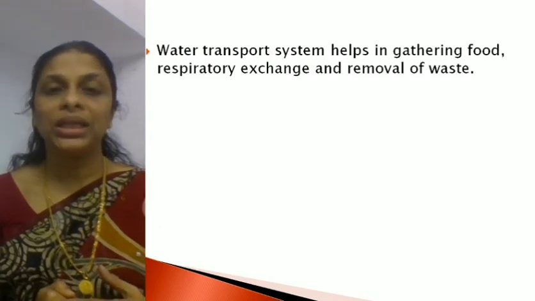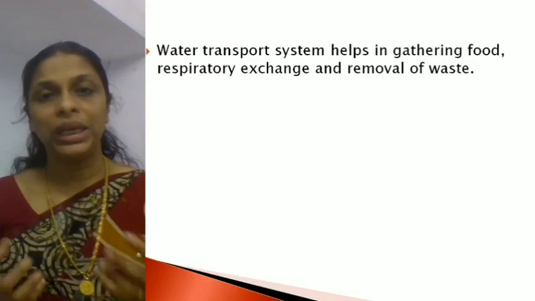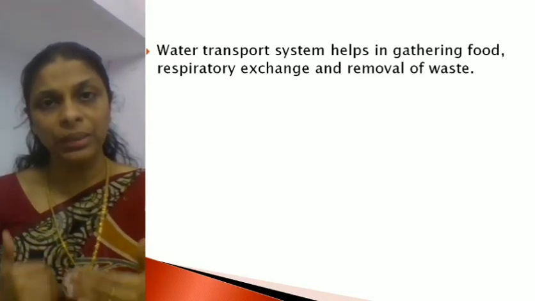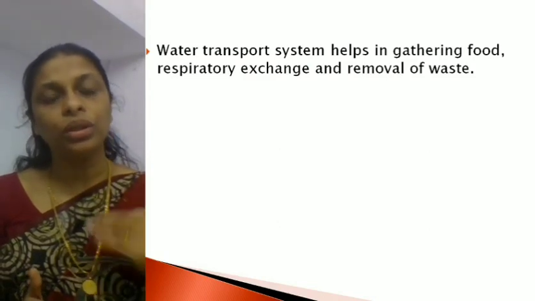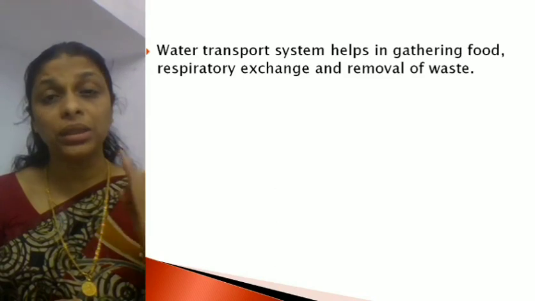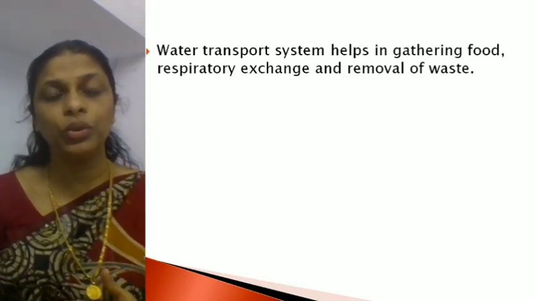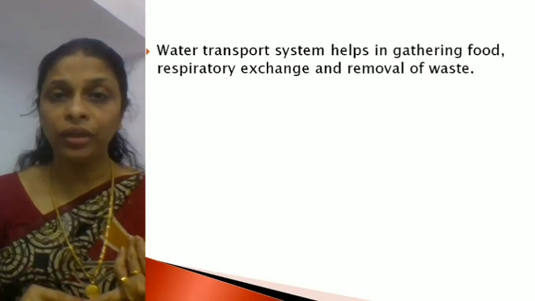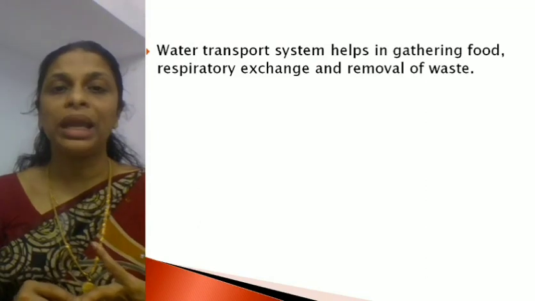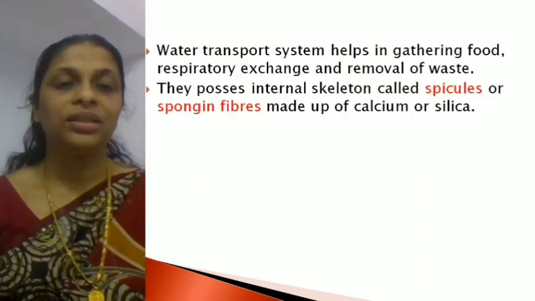And also it helps in the removal of waste materials. The cells perform various functions and waste materials will be produced, so the waste materials will be eliminated out through the same water transport system. So the water transport system has three functions. What are the functions of the water transport system? It helps in gathering food, it helps in respiratory exchange of gases, and also helps in the removal of waste. Hope it's clear? Right.